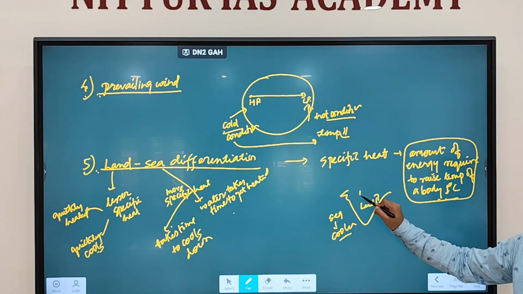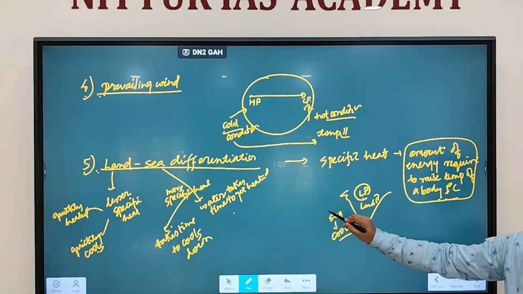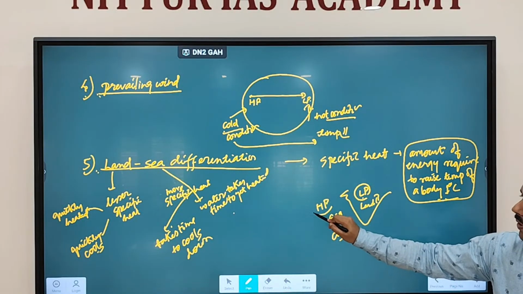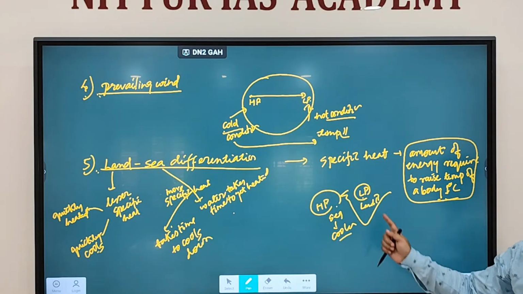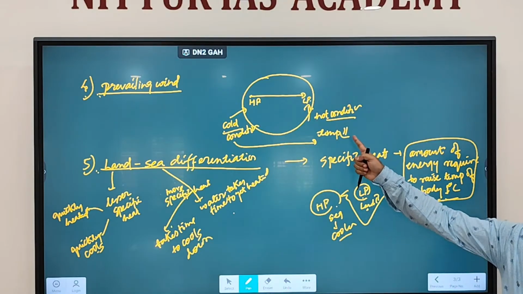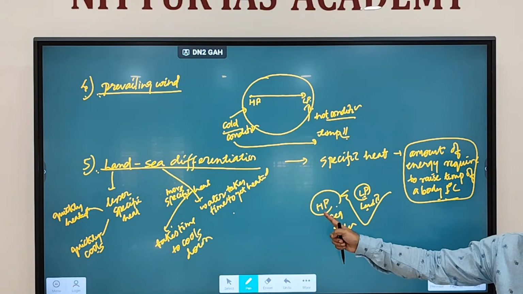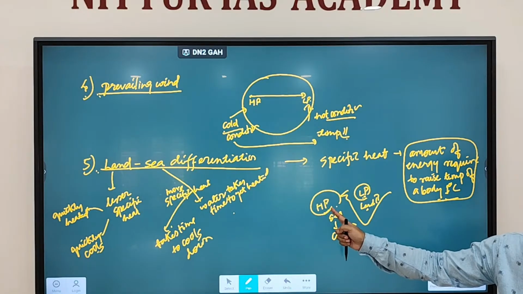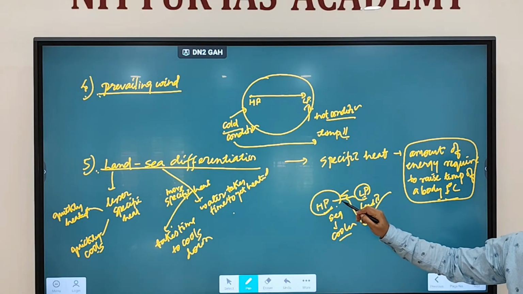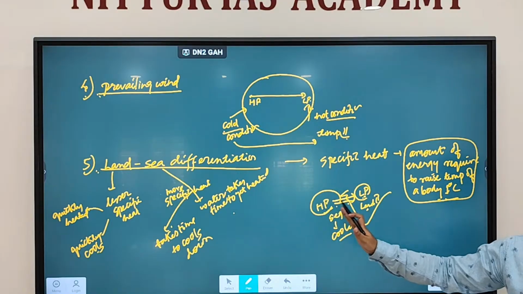As a result, here what will happen? Low pressure formation will happen. Here what will happen? High pressure formation will happen. Clear? So as we discussed, whenever anything is getting heated, what is formed? Low pressure. Whenever anything remains cool, what is formed? High pressure is being formed. So again, wind will flow from here to here.